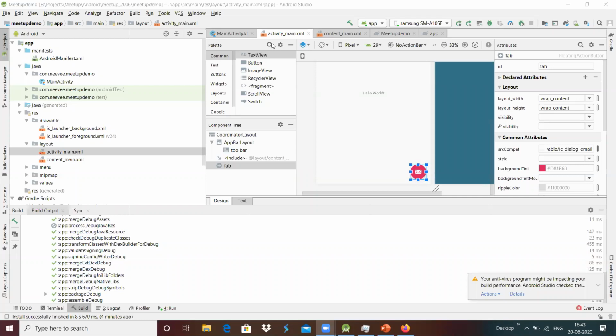Yes, there are a lot of cross-platform tools available, something like PhoneGap. Cross-platform means developing an application once and running it on different platforms. Understood, sir. In that case, how about the scope of the native Android developer? Does the scope exist, or not?